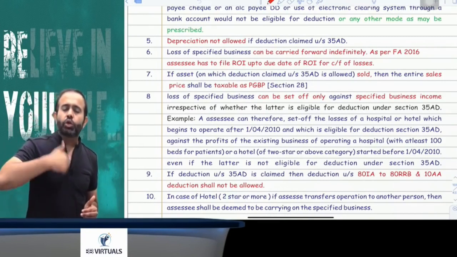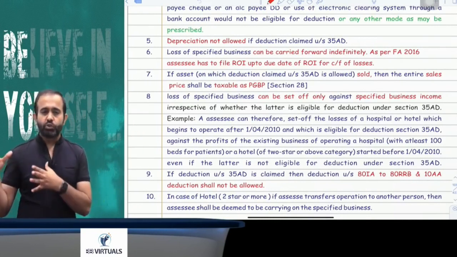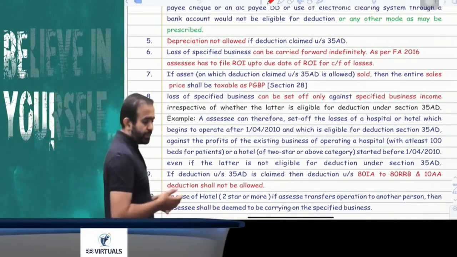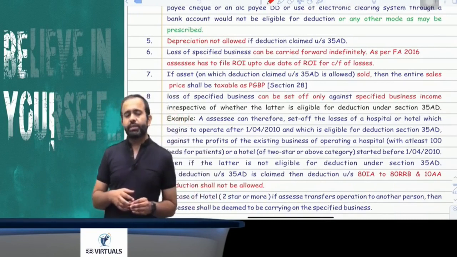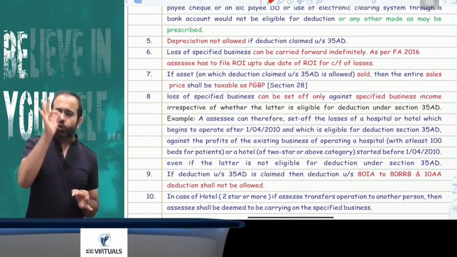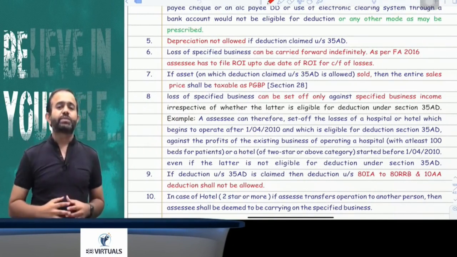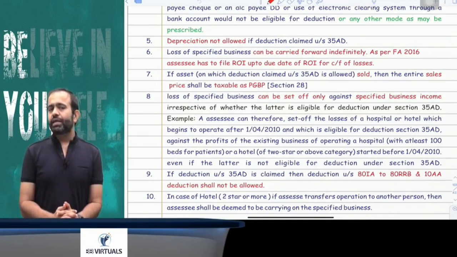And if there are any losses remaining, then that can be carried forward for an unlimited number of years. Means you can carry forward like an unabsorbed depreciation. You can carry forward for unlimited years. So what I am saying is that a specified business loss can be set off only against a specified business income, and if any loss is remaining, you can carry forward for unlimited years.